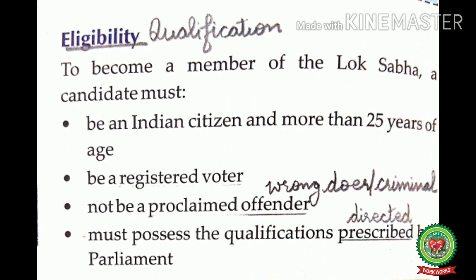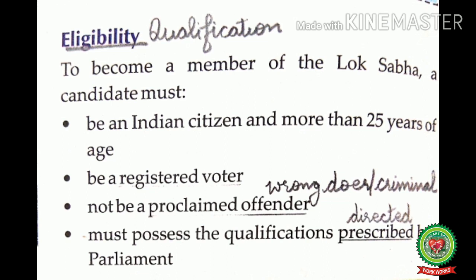Now, let us read and discuss the eligibility or the qualifications for becoming a member of the Lok Sabha. To become a member of the Lok Sabha, a candidate must be an Indian citizen and more than 25 years of age. That means he or she must be a citizen of India and should not be less than 25 years of age. Be a registered voter. That means to become a member of the Lok Sabha, a person must be a registered voter. Not be a proclaimed offender. Offender means wrongdoer, criminal, or lawbreaker. That means he or she should not be a proclaimed criminal.